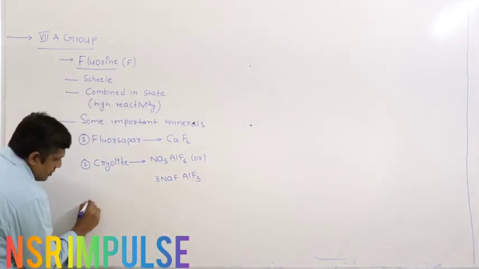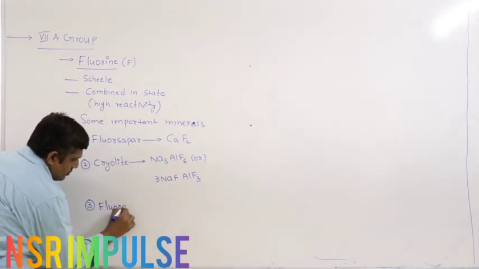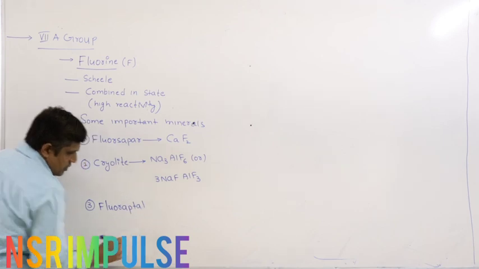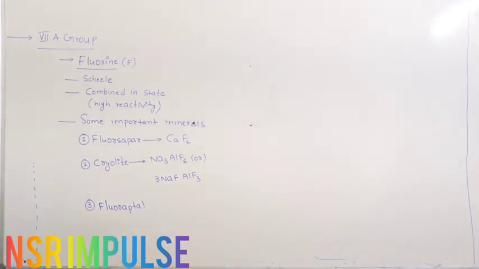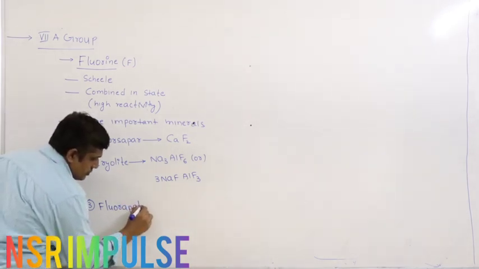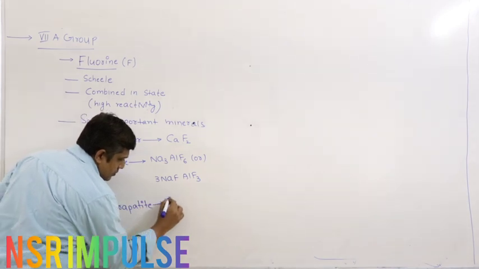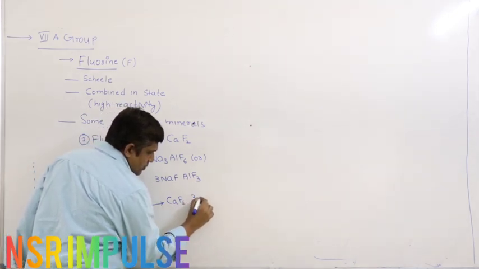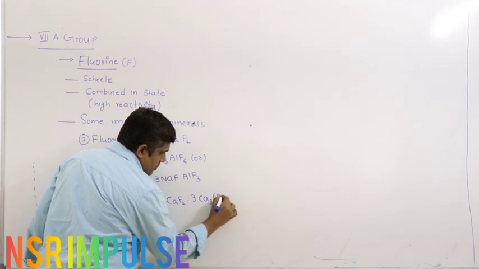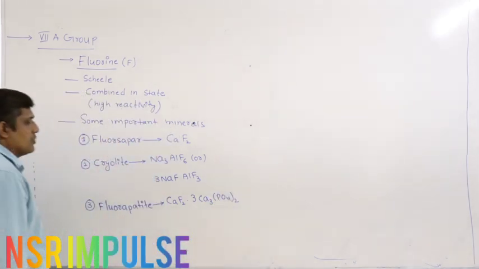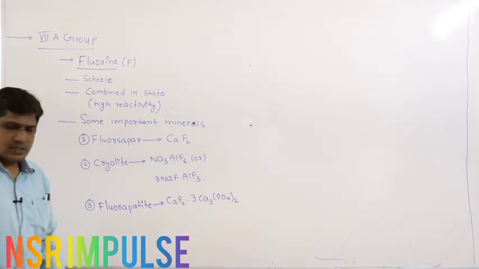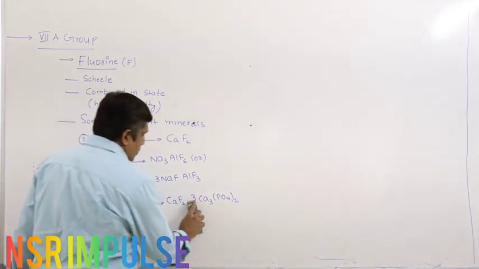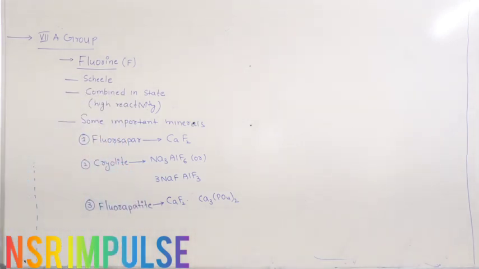The third one is fluorapatite. Fluorapatite: CaF2, 3Ca3(PO4)2, calcium phosphate taken thrice.